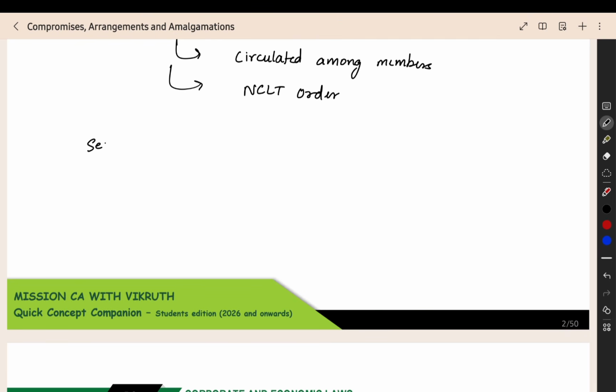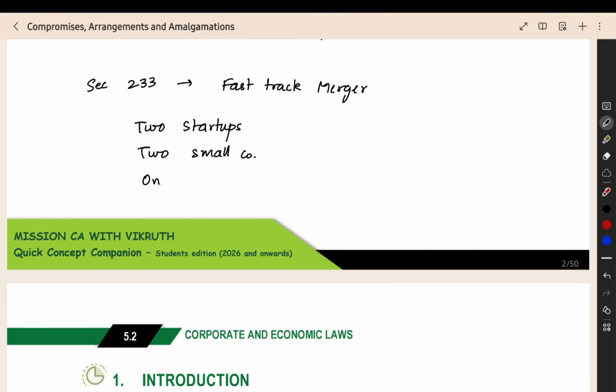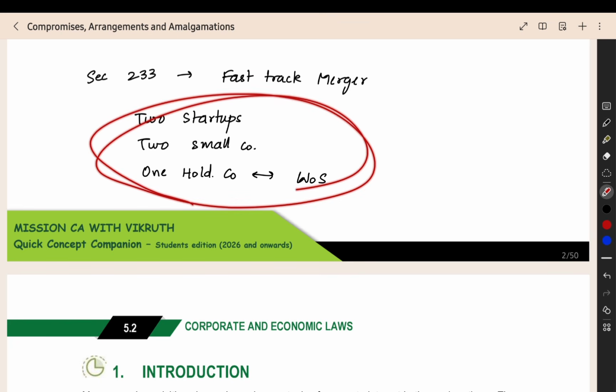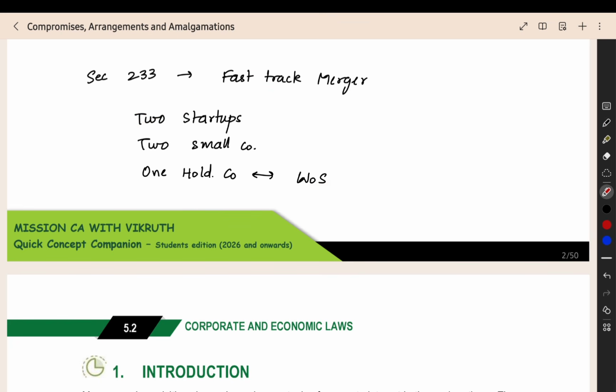Second, we have section number 233, which tells you about the fast track merger. If you want to merge two or more startup companies, or two small companies, or one holding company and another wholly owned subsidiary, you can do this under the fast track merger. So for certain companies, we have a special provision, that is the fast track merger.